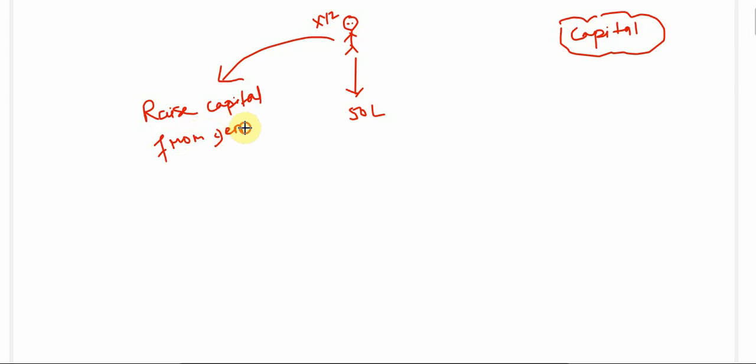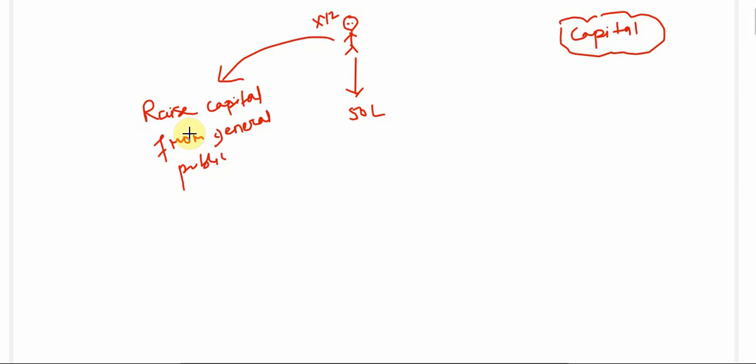In the case of sole proprietorship and partnership, if the business needs money, either the owner itself will contribute the capital, or if they need additional capital, the owner or the partners will contribute it. Or they can take borrowings from banks and financial institutions.